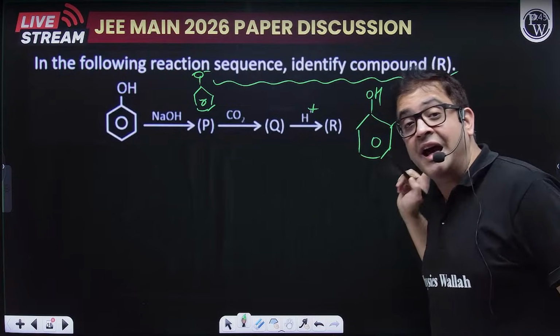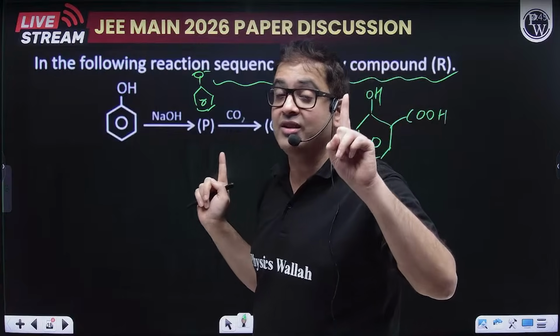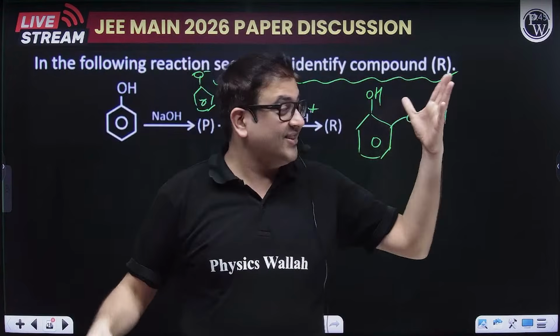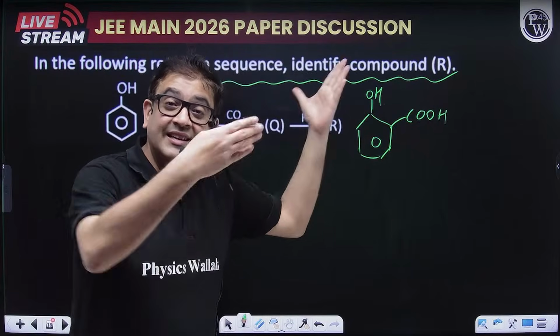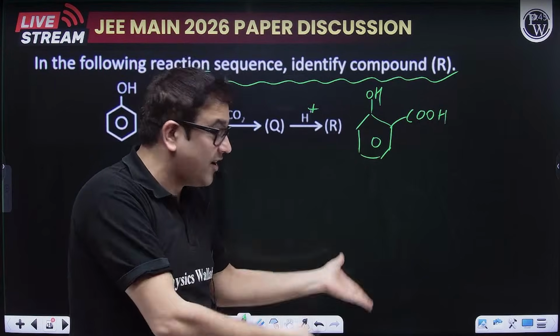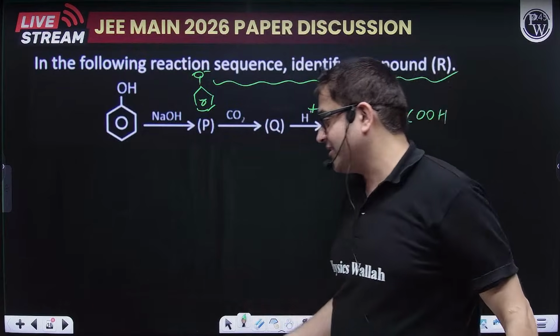If this would not have been acidic hydrolysis, at the carboxylic acid place you would be having a salt as in COONa. So this is ortho-hydroxybenzoic acid, the famous salicylic acid. This was given as one of the options. That's why I've not given you the options. Only this NCERT naming reaction, the product was asked.